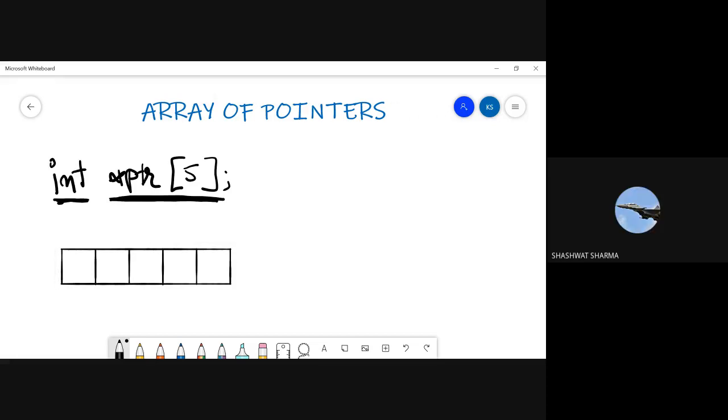Yes, ma'am. Okay, so here we have one array, the name is ptr. Because this is an asterisk pointer variable or the pointer array, in these 5 locations I can store only addresses.